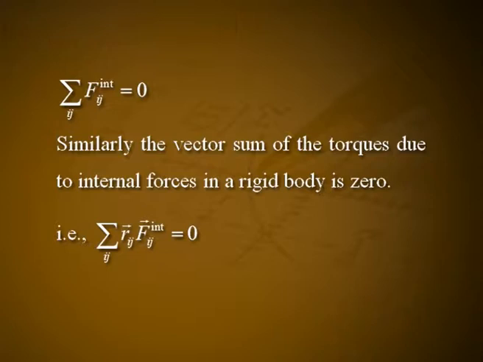A rigid body can be defined as a body for which the distances between the different particles are constant. In the case of a rigid body, the vector sum of the internal forces is 0. That is, summation ij Fij internal is equal to 0. Similarly, the vector sum of the torques due to internal forces in a rigid body is 0. That is, summation ij vector rij cross vector Fij internal is equal to 0. Thus, only the external forces and external torques are responsible for translatory and rotational motion of a rigid body respectively.